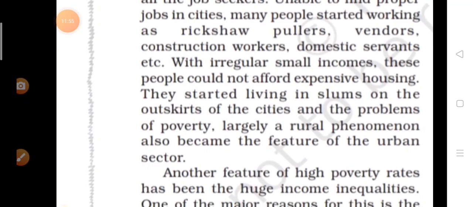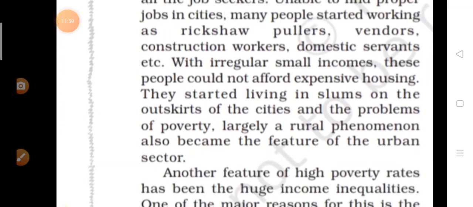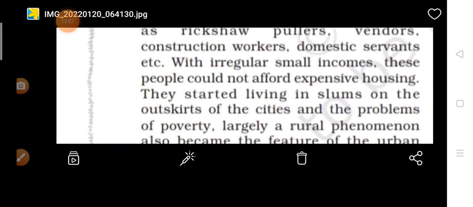You know slums. Slums, if you can hear, are where the living conditions are extremely bad. In Hindi it is called Malin Basti.